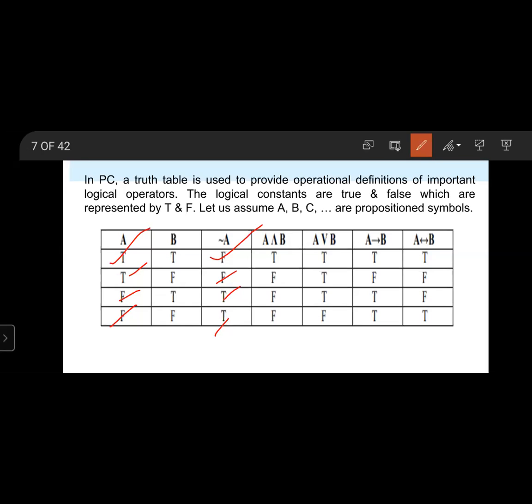Both A and B are true, then A and B is true; remaining all cases false.